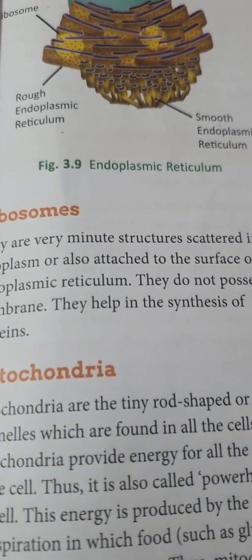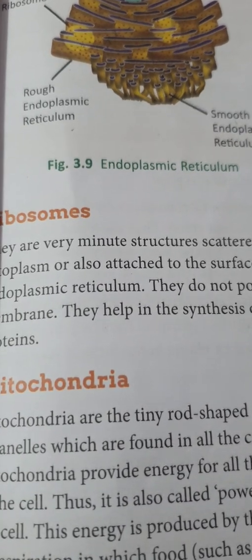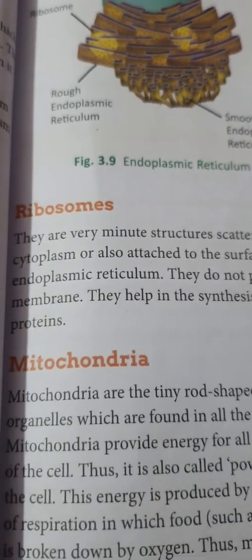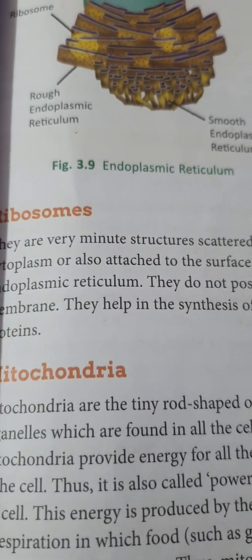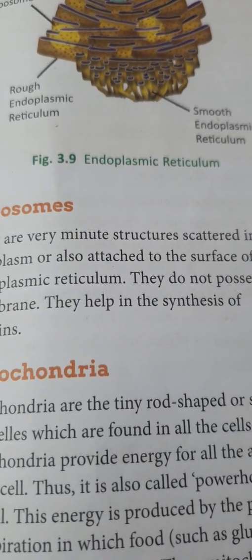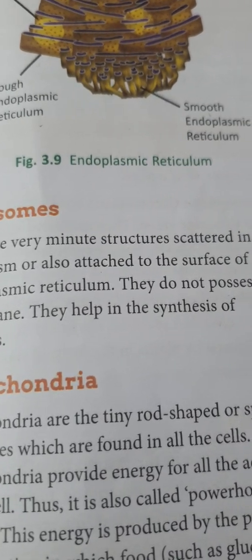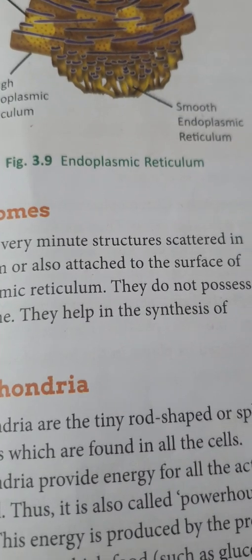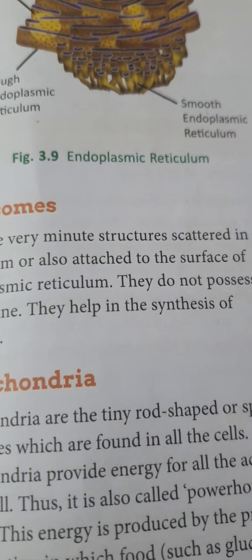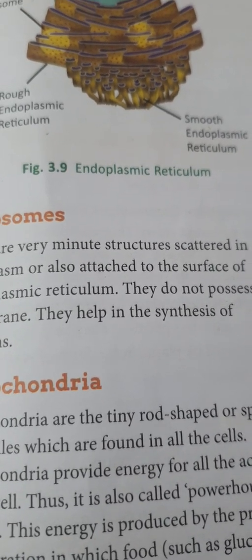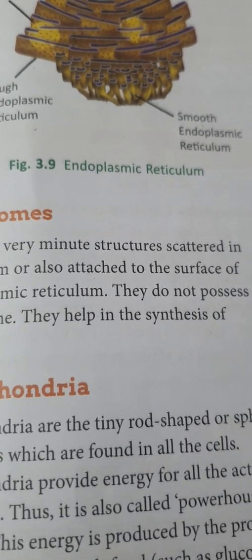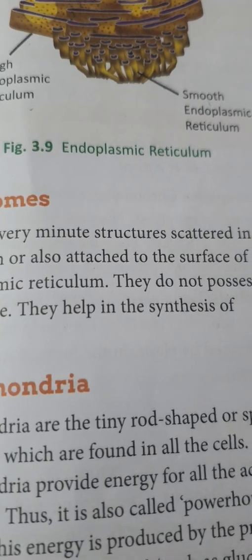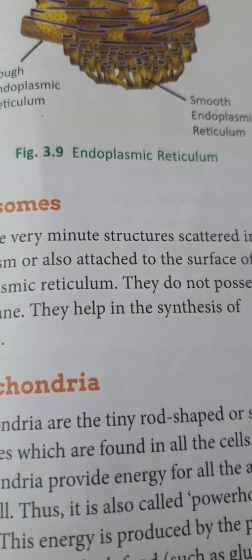Ribosomes are located inside the cytosol, found in the plant cell and animal cell. Where can you find ribosomes? At the cytosol, in the plant cell and in the animal cell.